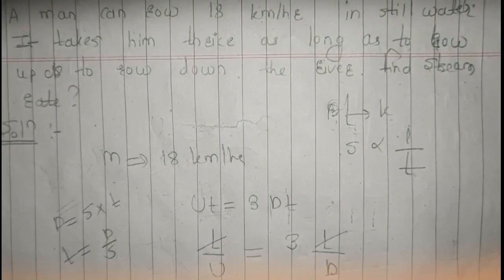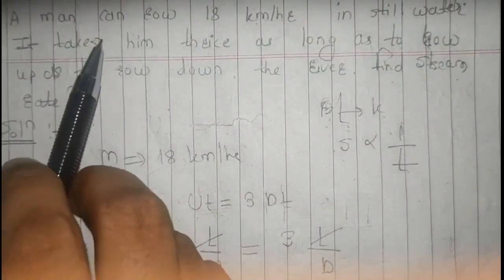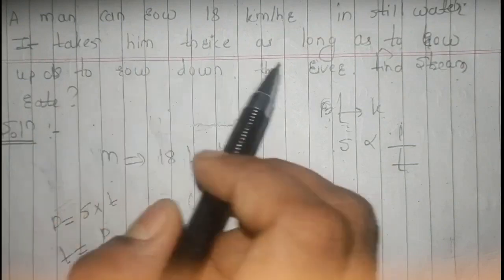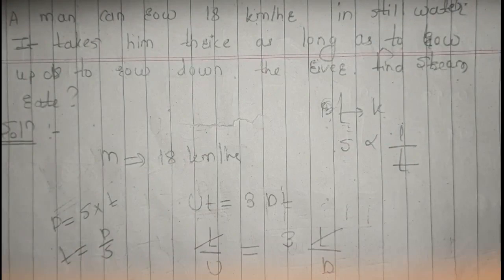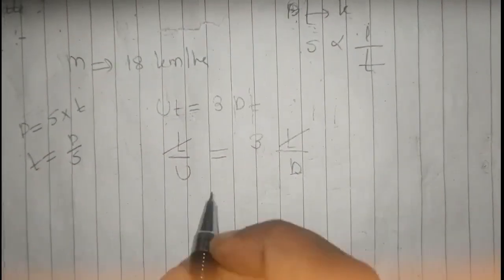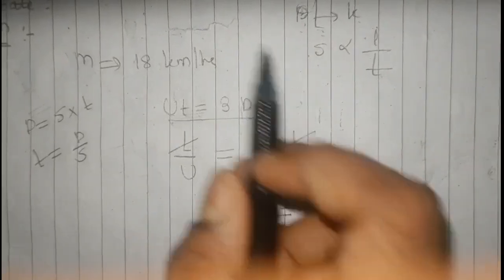Even though it is not distinctly mentioned whether the distance is equal, we have to understand it by reading the statement. When it takes him thrice as long to row up as to row down, the distance is constant when going upwards and downwards. So simply 1 by U is equal to 3 by D. I hope this is understood. By writing this equation from the given statement, we have derived this fact. Therefore D is equal to 3 times U.